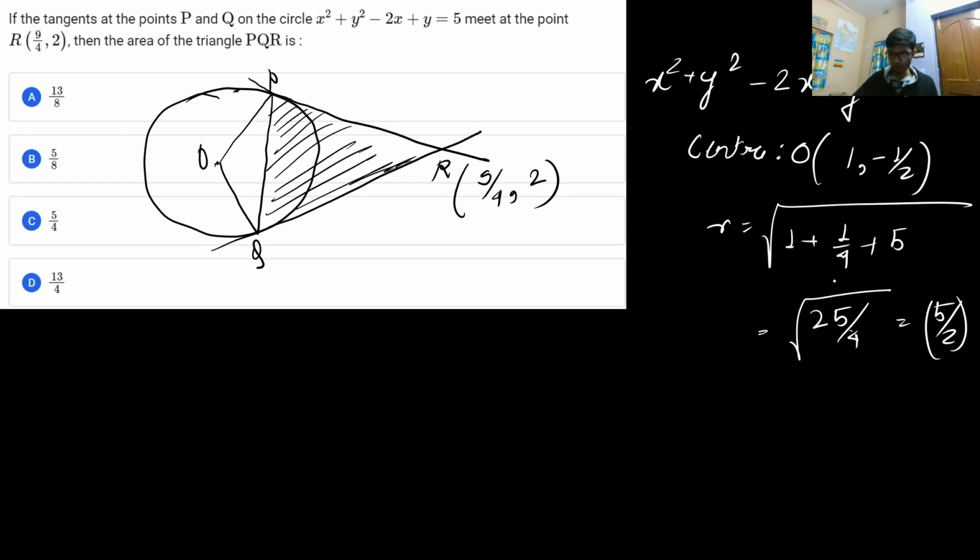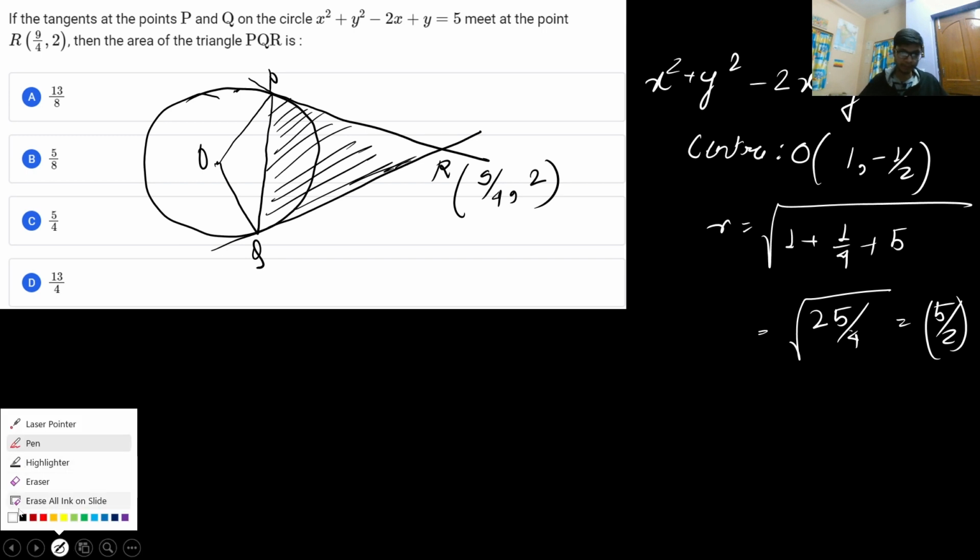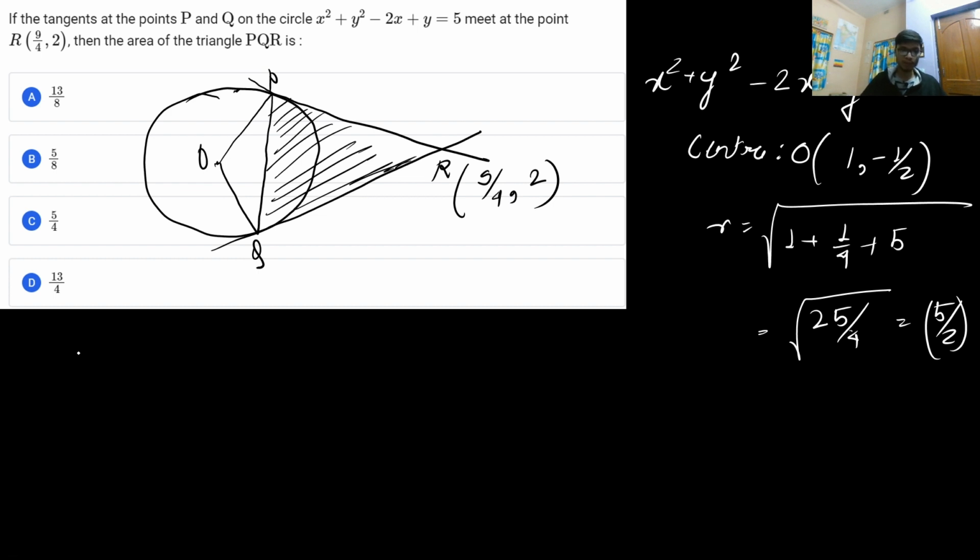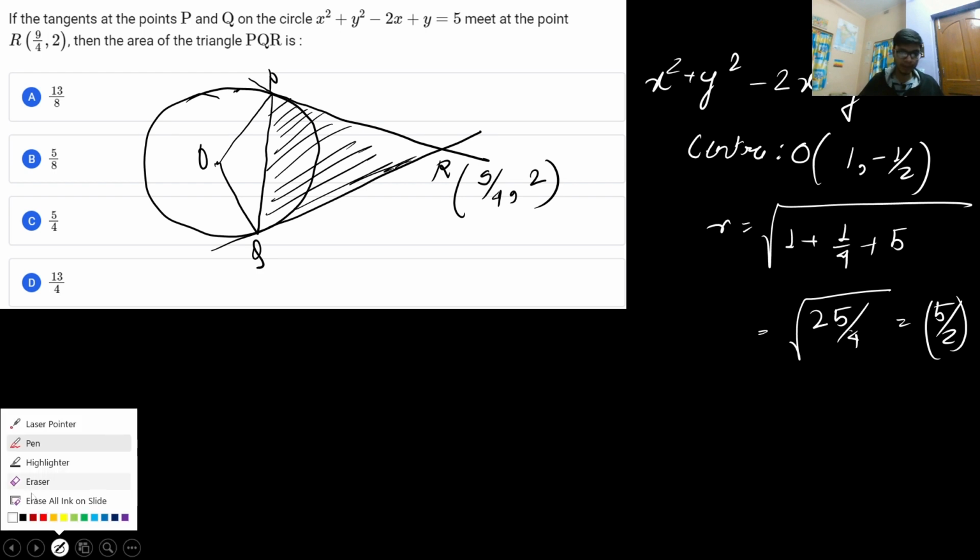Now we can apply the concept to find the area of a triangle. We can use Heron's formula in this scenario. If we get the lengths of all the sides, then we can apply Heron's formula for calculating the area of a triangle. Or we can do another thing: to get the area of a triangle, we just need the height and the base length.